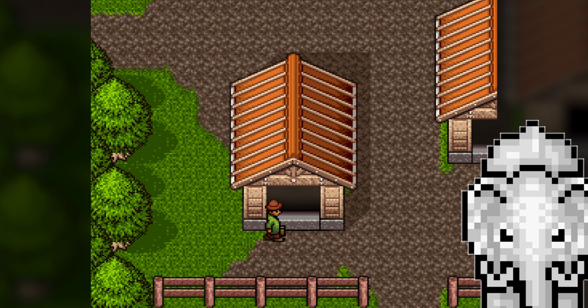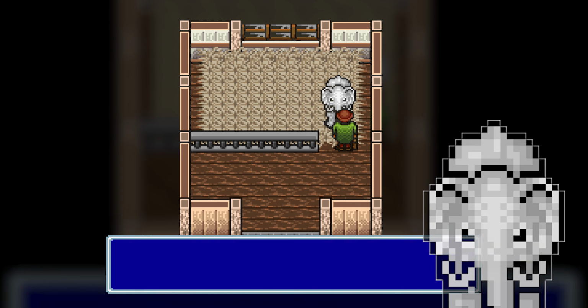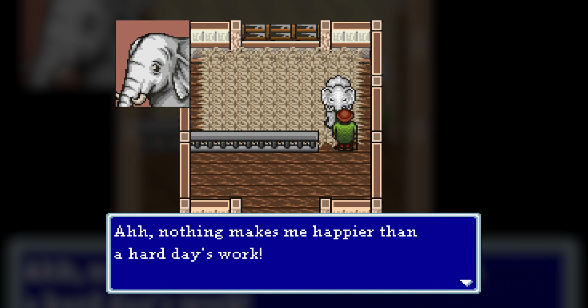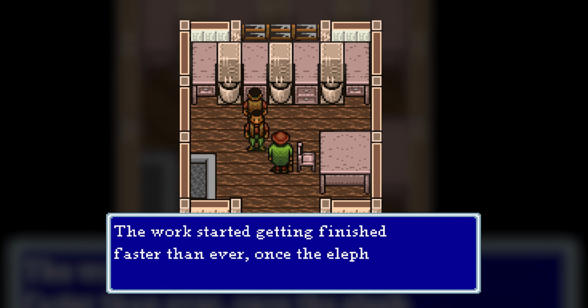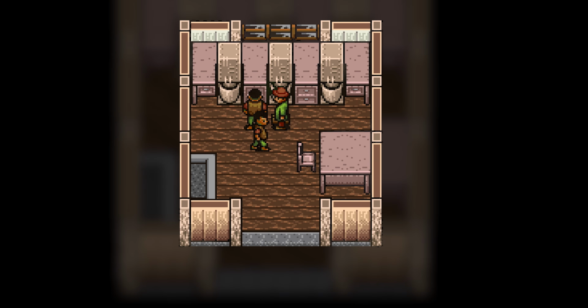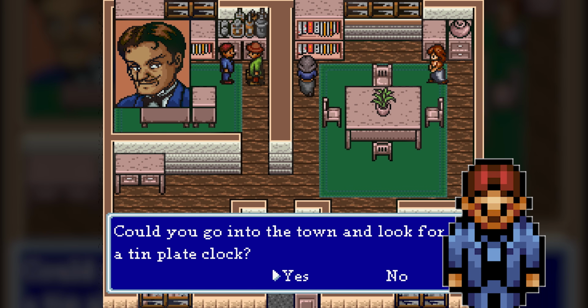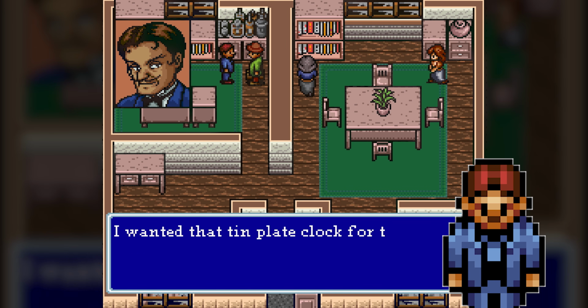Indeed, the elephant is happily resting in the stall, drinking cold, delicious water, and feeling good after a day's honest labor. Osbel's human workers are impressed by the elephant and grateful now to have easier jobs. Before leaving, Osbel asks for a favor. He wants to gift the elephant a tin clock.